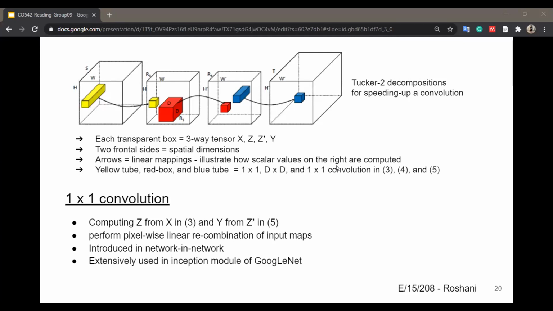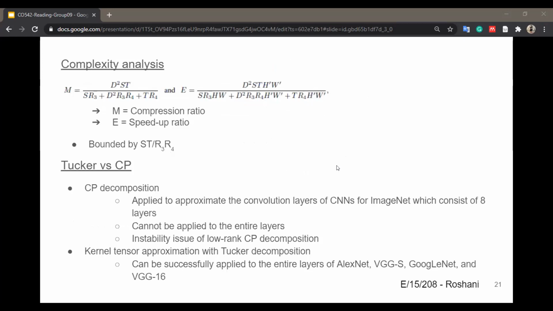As illustrated in the figure, computing Z from X in equation 3 as well as Y from Z dash in equation 5 are 1 by 1 convolutions that essentially perform pixel-wise linear recombination of input maps. It is extensively used in the Inception module of GoogleNet. Then the complexity analysis. With Tucker decomposition, compression ratio M and speed up ratio E are given by this equation. They are bounded by ST divided by R3 times R4.